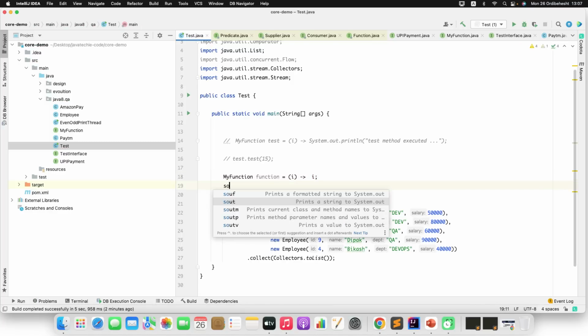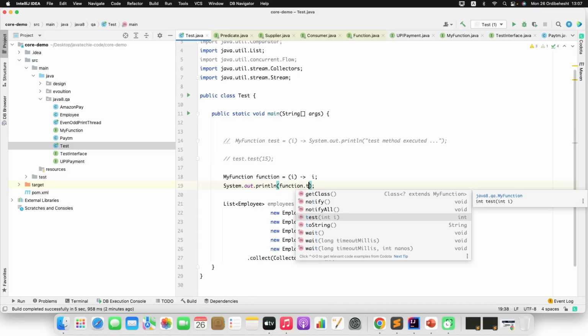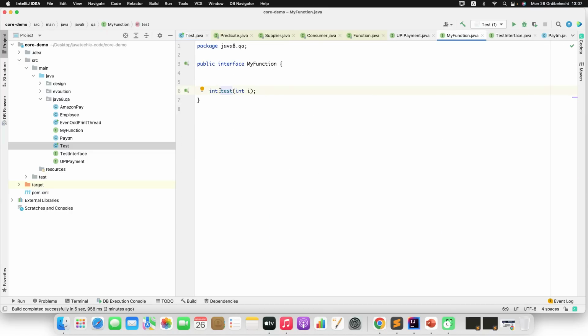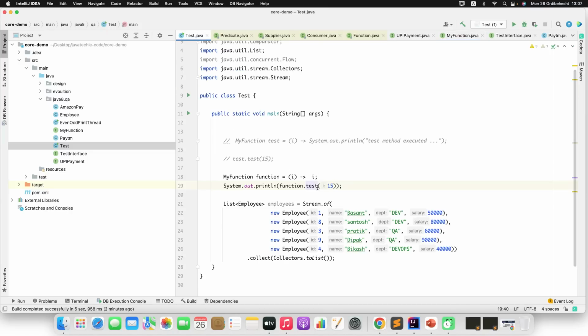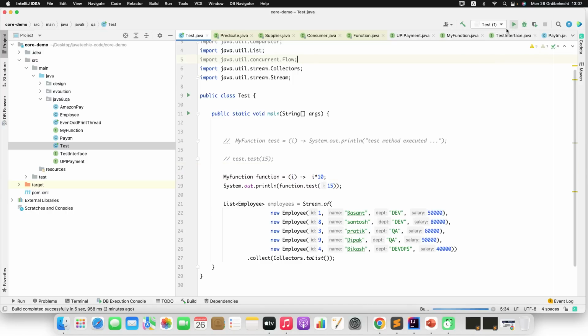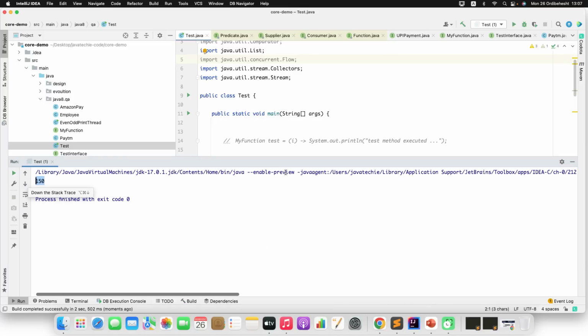Now if you do something like sysout function dot test and give something like 15, it will just return the same thing we are giving. There is no complex logic we have written inside this test, just returning some random integer. Otherwise I could do something like this. Whatever input you are giving, just multiply it with 10 and return it, because that is my return statement logic. So let me run this. I could directly run from here. You can see you are getting 150.